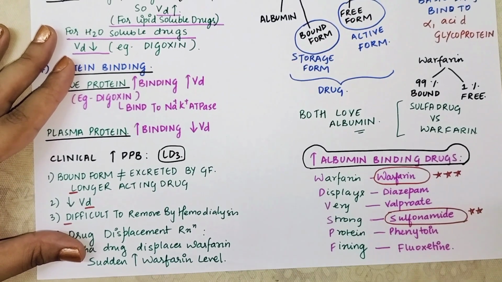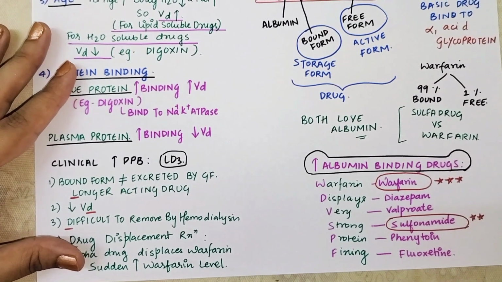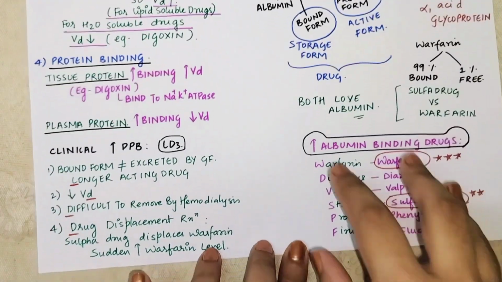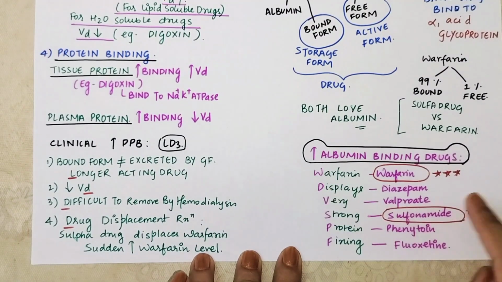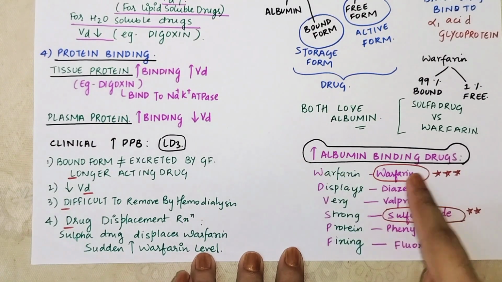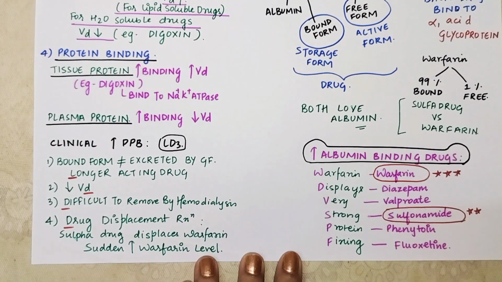Sulfonamide is basically going to be dealt in antimicrobials. Okay. So the drugs which bind more to albumin are warfarin, diazepam, valproate, sulfonamide, phenytoin and fluoxetine. What is the mnemonic? Warfarin displays very strong protein fixing.